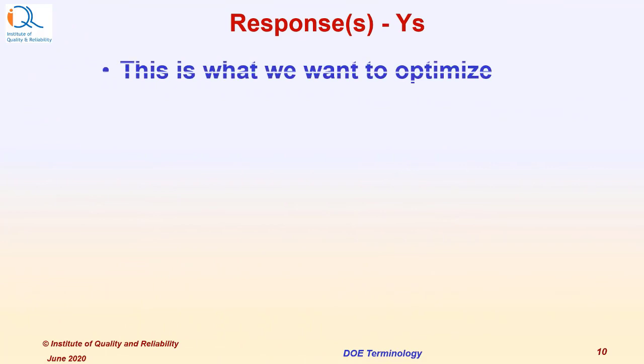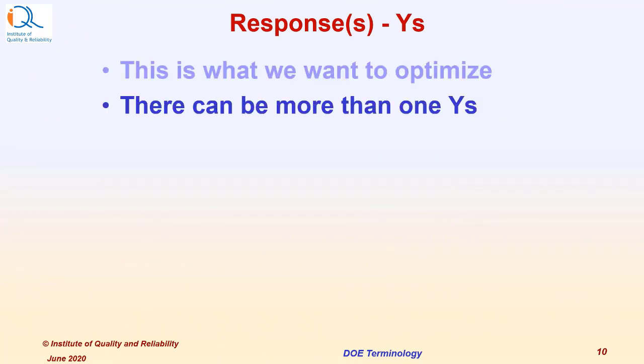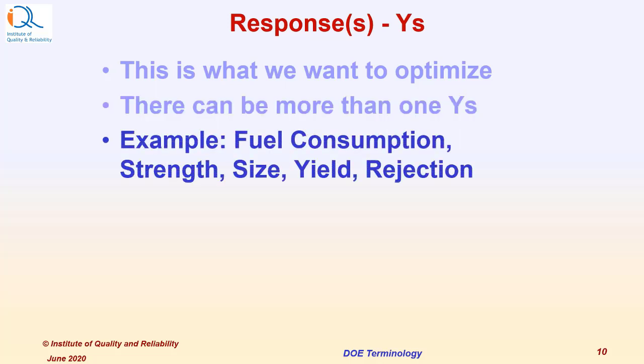Responses or Ys. This is what we want to optimize. There can be more than one Y or more than one response. Examples are fuel consumption. We want to minimize the fuel consumption in engines, vehicles. Strength of materials or alloys. We want to maximize the strength. Size of a particular object. Yield of a process.